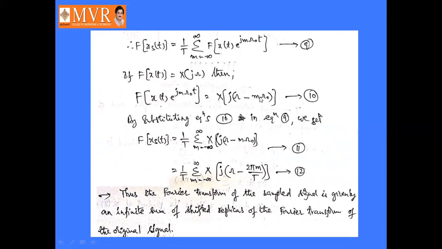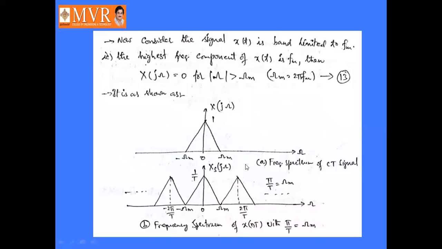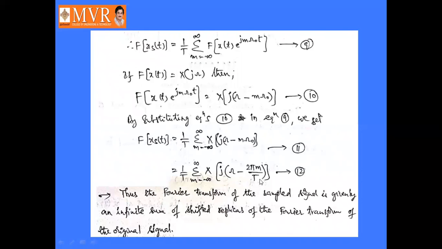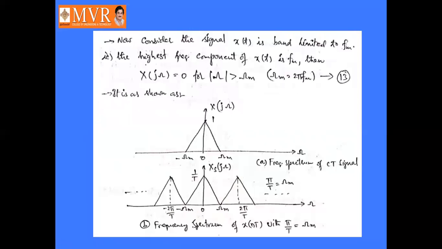So omega naught can be replaced by 2 pi by T, so that it will become equation number 12 as 1 by T into sigma m is minus infinity to infinity X of j into omega minus m times 2 pi by T. So it represents that the Fourier transform of the sampled signal is given by an infinite sum of shifted replicas of the Fourier transform of the original signal.